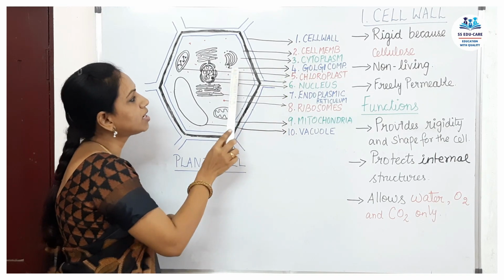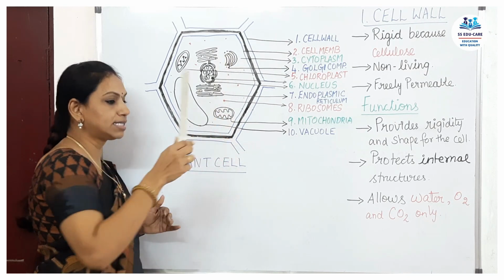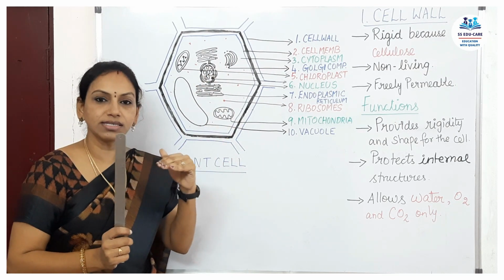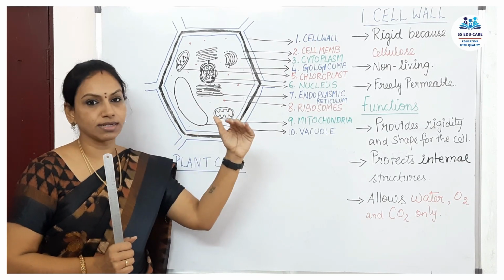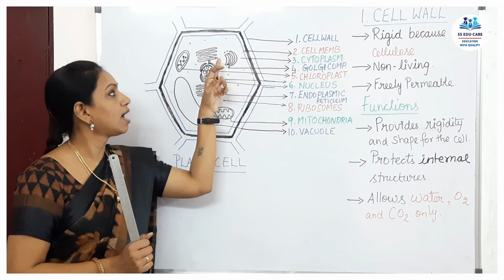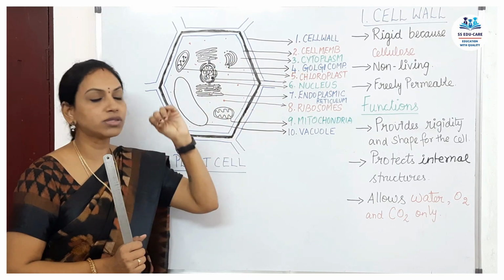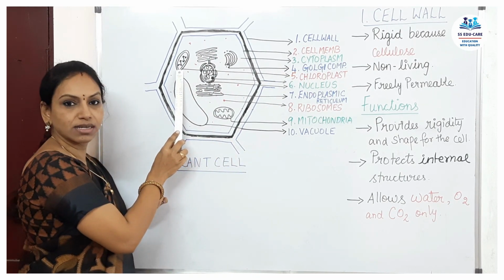Then the fourth one is your Golgi complex. See, look at these stacked structures, stacked in the sense one above the other, arranged one above the other. So the structures which are arranged one above the other are Golgi complex, the fourth part. Then the fifth part is the chloroplast.